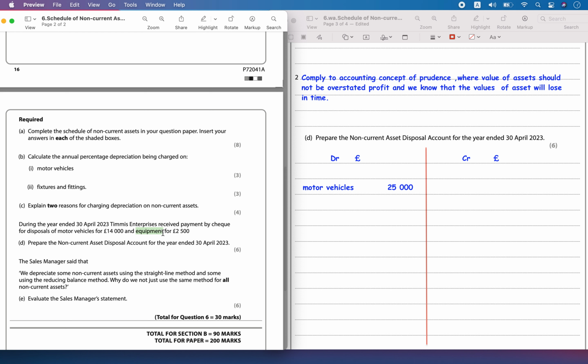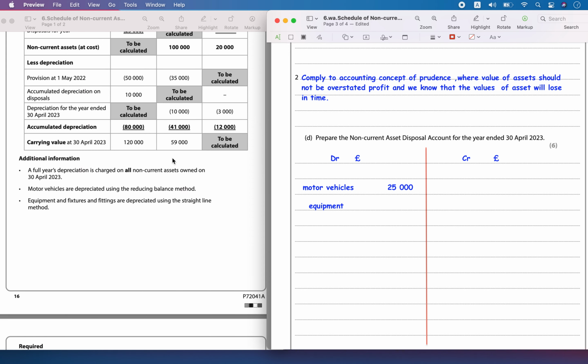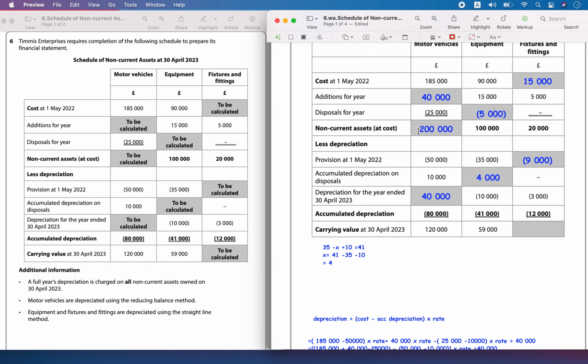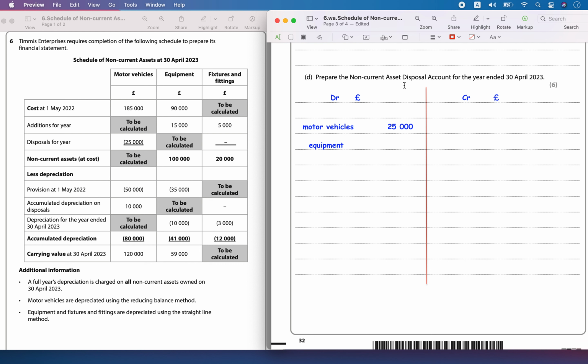And the second one that was disposed was the equipment, and the disposal we had calculated, its value was 5,000.